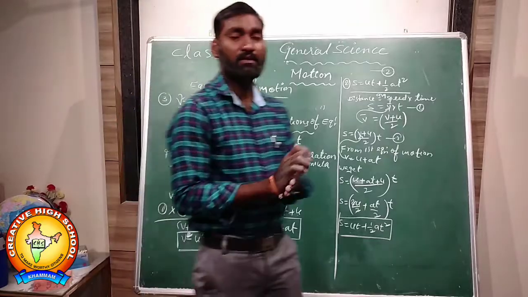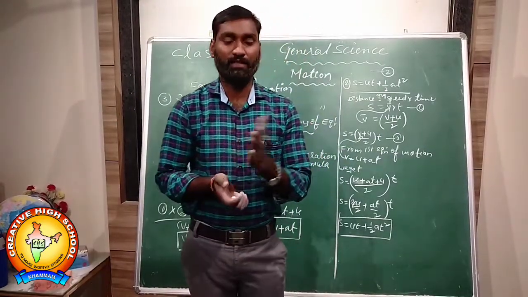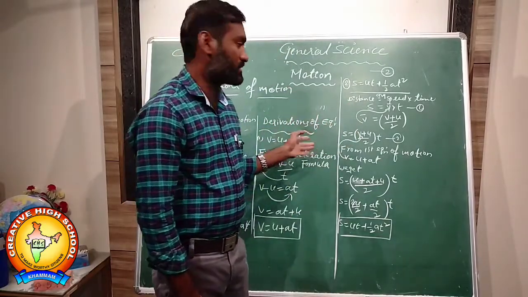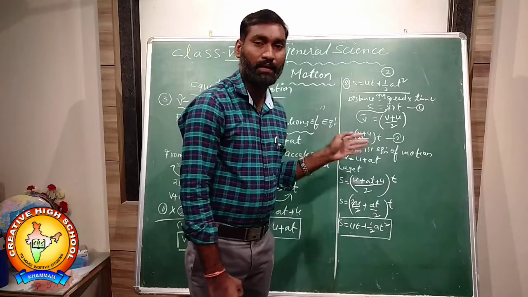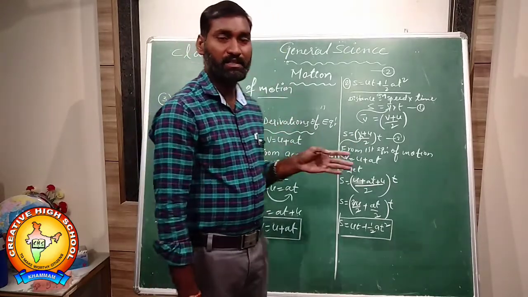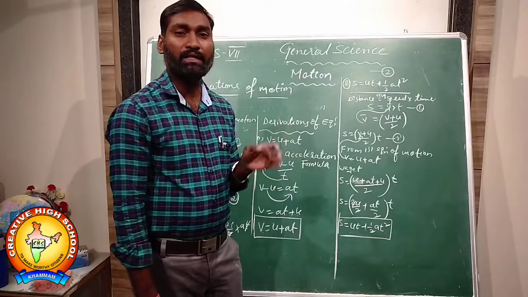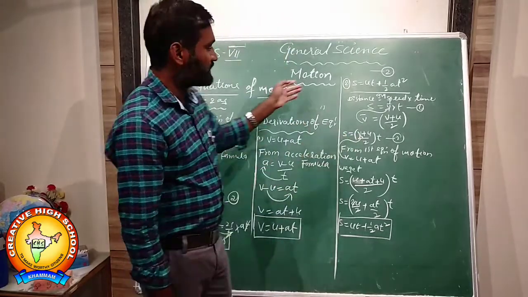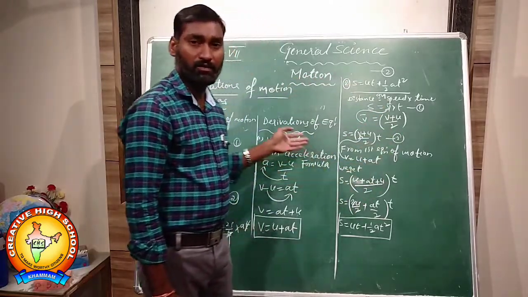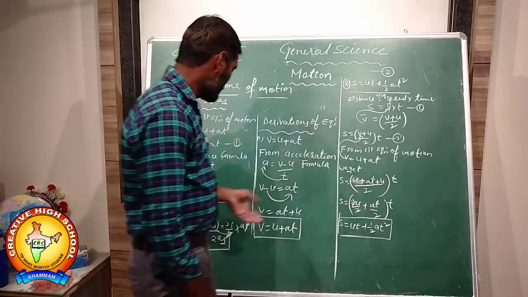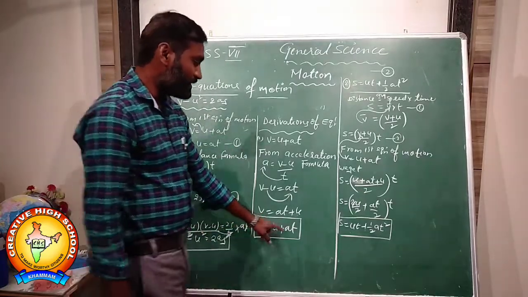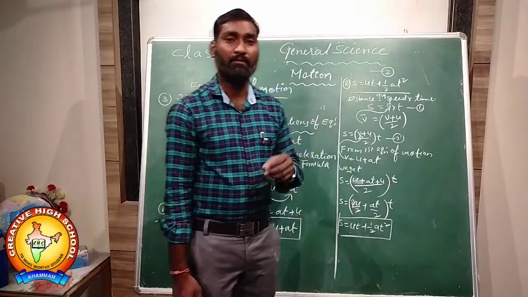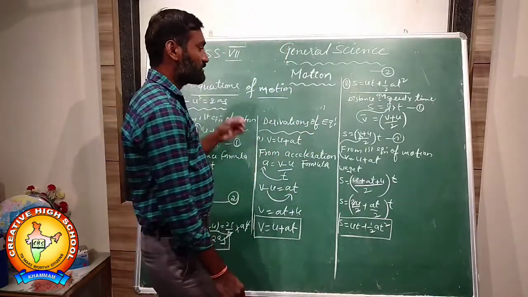Okay, students, everyone, go through the textbook. Practice the derivations of equations of motion, and also read what is acceleration, what is uniform acceleration, what is non-uniform acceleration. These equations of motion we can also represent by gravity, acceleration due to gravity. This means every object on the surface of the earth which is affected by the gravity.